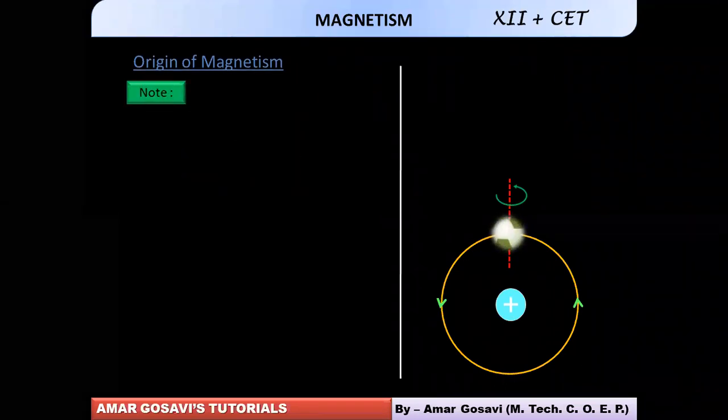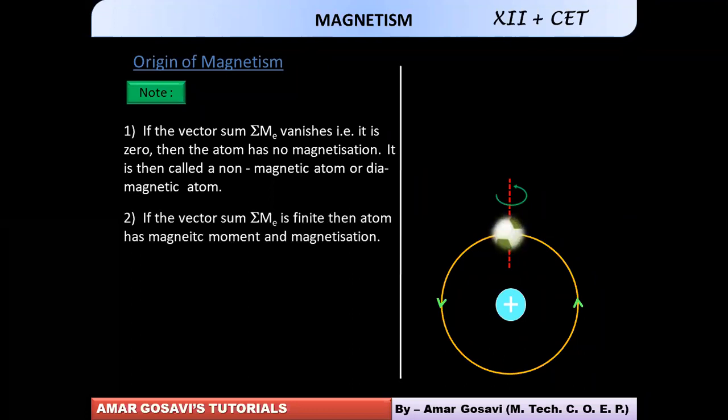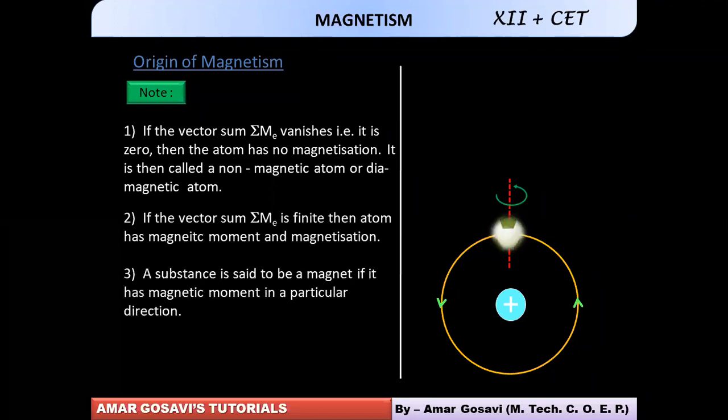Now, an important note out of it. If the vector sum vanishes, if it's zero, that means the atom will have no magnetization. We will call it a non-magnetic or diamagnetic atom. If it is finite, then we will call that material a magnetic material. This is an important note for everybody.